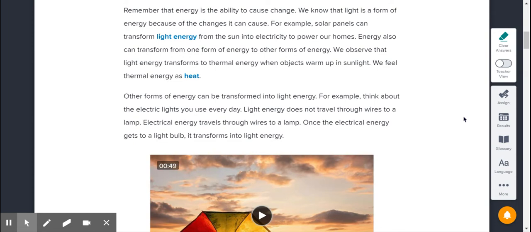For example, think about the electric lights you use every day. Light energy does not travel through the wires to the lamp. Electrical energy travels through wires to a lamp. Once the electrical energy gets to the light bulb, it transforms into light energy. So that's kind of hard to think about. When you turn a light on, the light energy is not what travels through the wires. The electricity, which is a form of energy, travels through the wires, and then when it gets to the light bulb, it transforms into light energy that we can see.